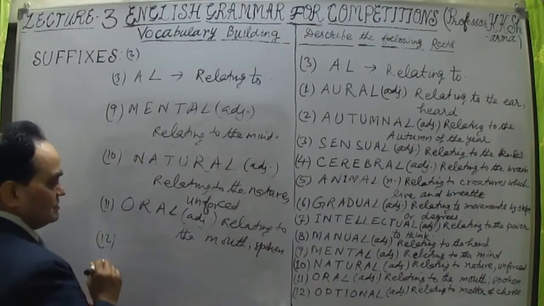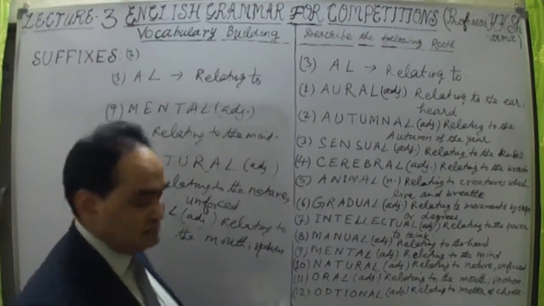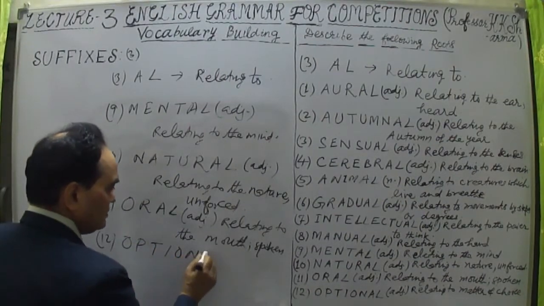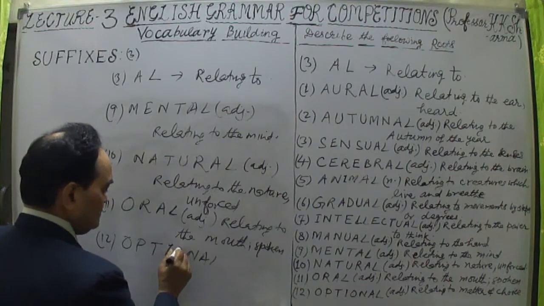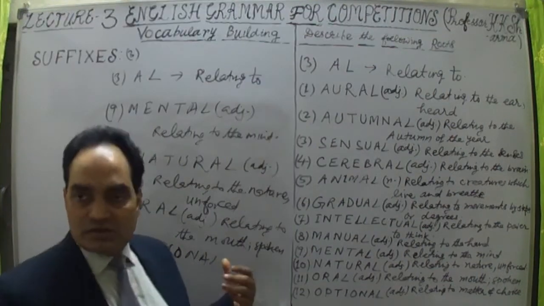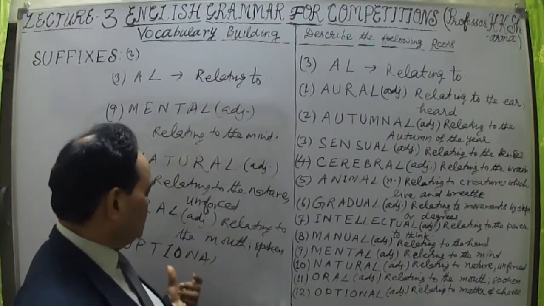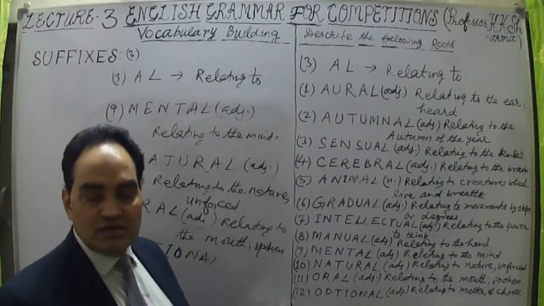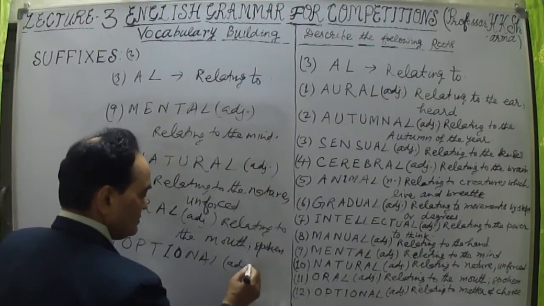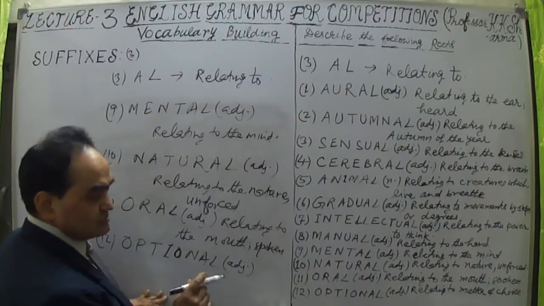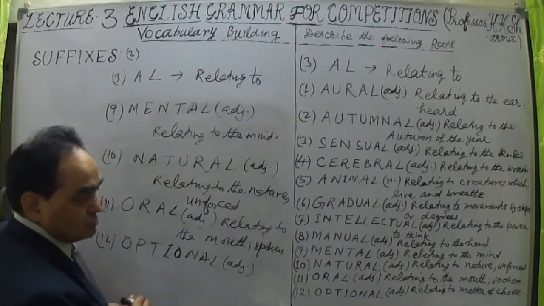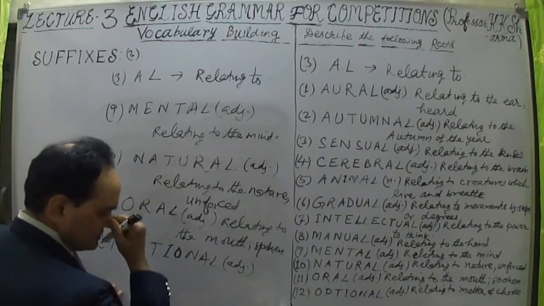Now the 12th word, this is the last one: optional. O-P-T-I-O-N-A-L. Option, and 'al' is added to the root word. Option, and optional, where 'al' is added. So optional, this word is again an adjective. All the words are forming adjectives relating to the matter of choice. This is optional.